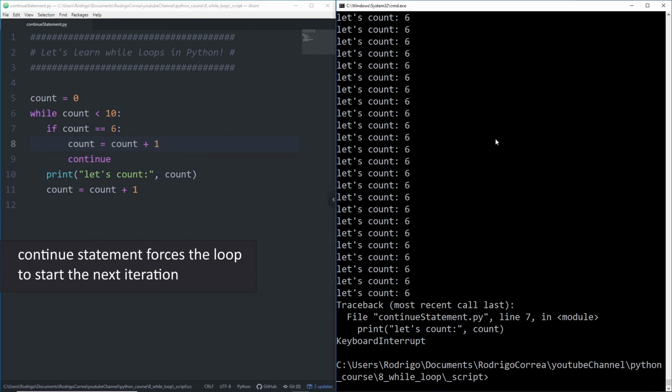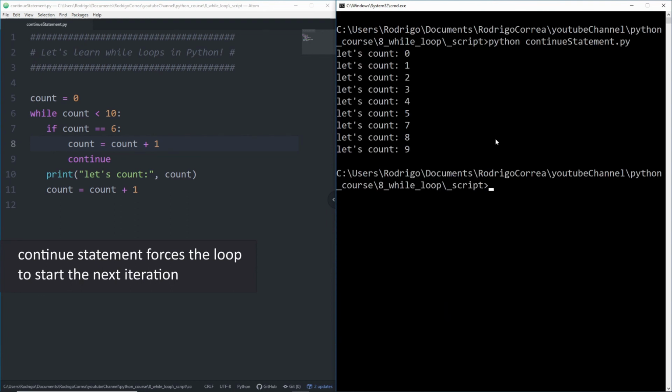If I now run that code, clean my screen and run that code, we see that we have 1, 2, 3, 4, 5, 7, 8, 9. So 6 is not printed. Why? Because as soon as 6 is assigned to count, we're gonna increment count. So in that moment, count is 7 and we continue.